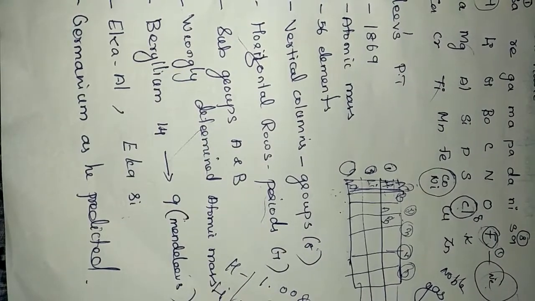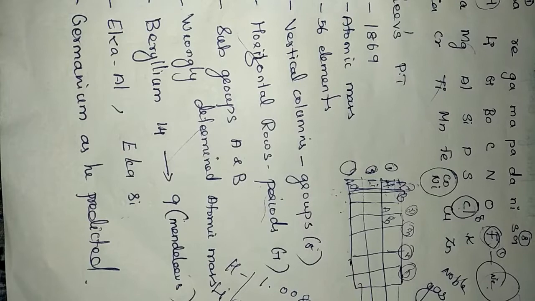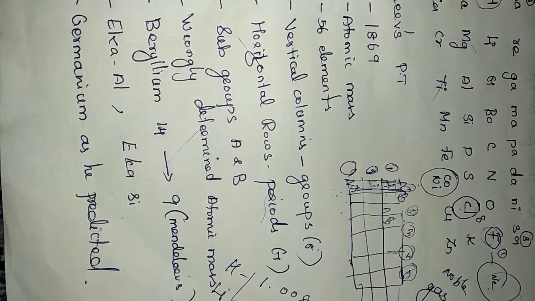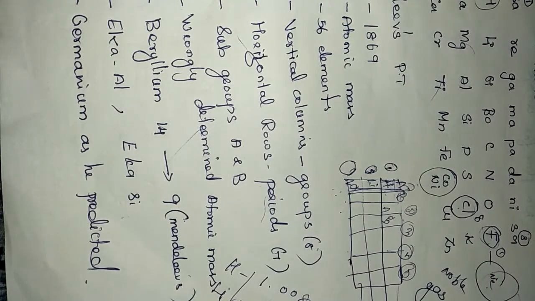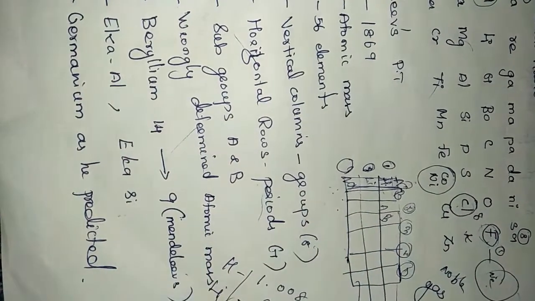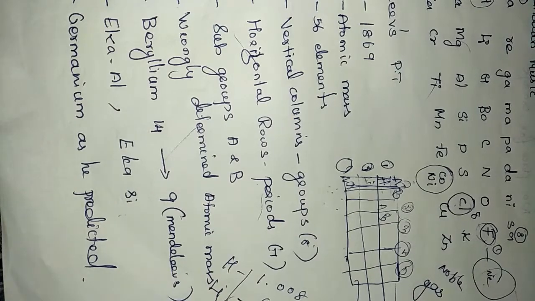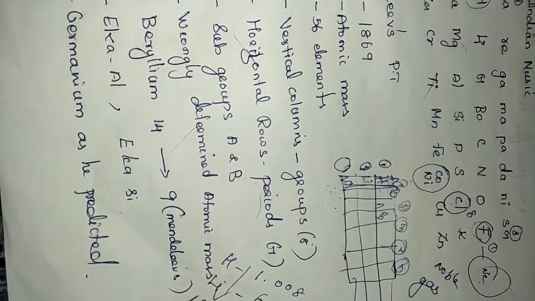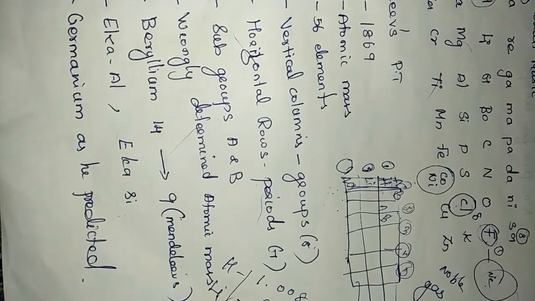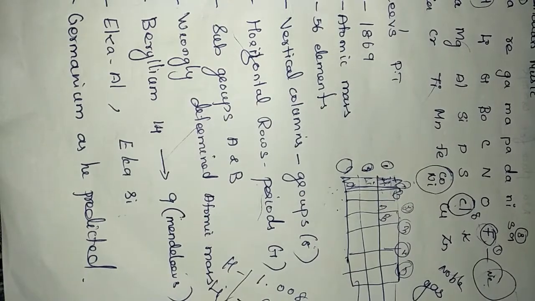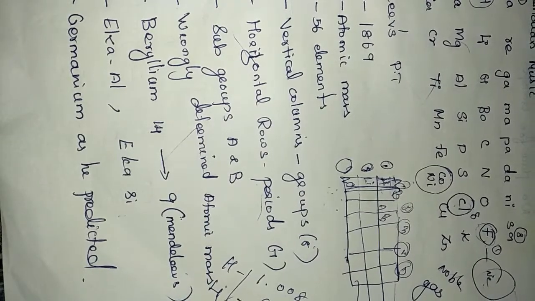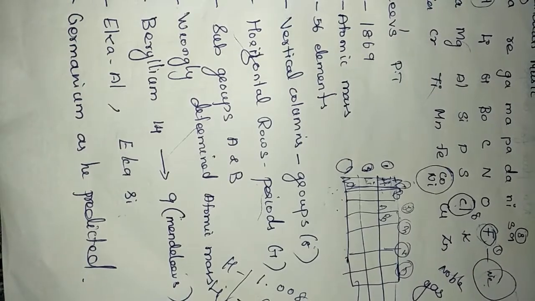Once again, I am saying the demerits. One demerit is hard metals were kept along with the soft metals. No proper position was given to hydrogen; hydrogen was kept along with the metals. The next one, he did not follow the increasing order of atomic mass, because as I said, after 121 he kept 127, and after that only 126. So he couldn't follow the increasing order of the atomic mass. Next, he determined wrong atomic mass for several elements. For example, beryllium: he gave the atomic mass 9, but actually it was found to be 14. So these are the demerits.